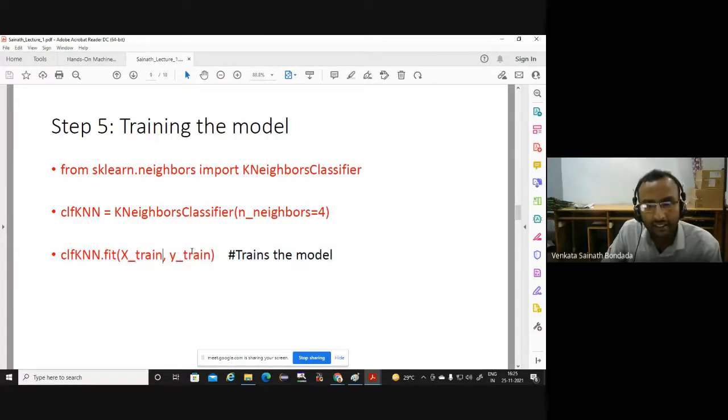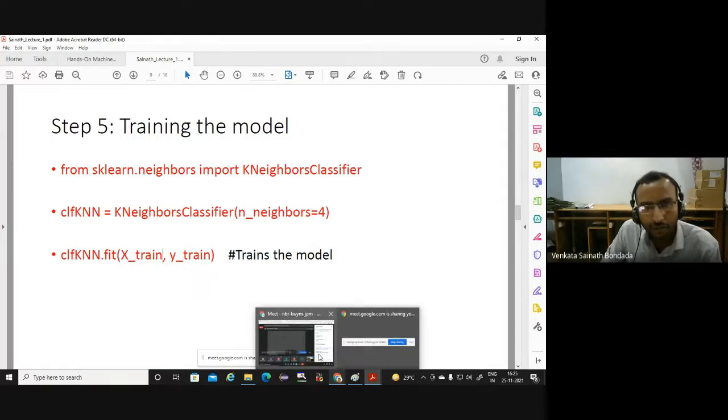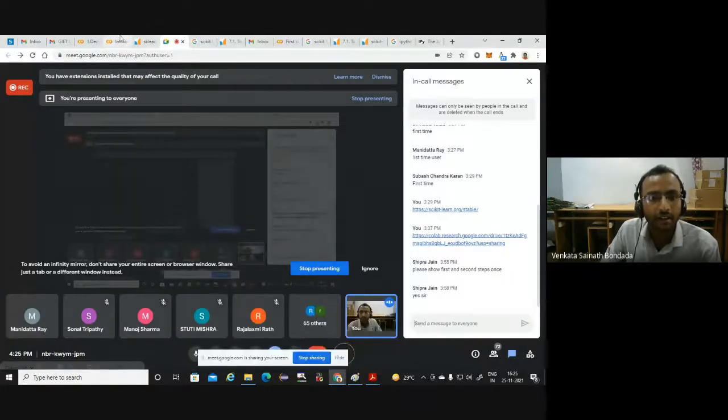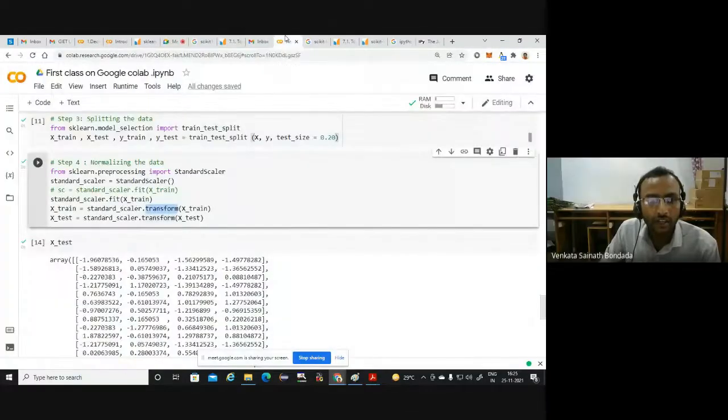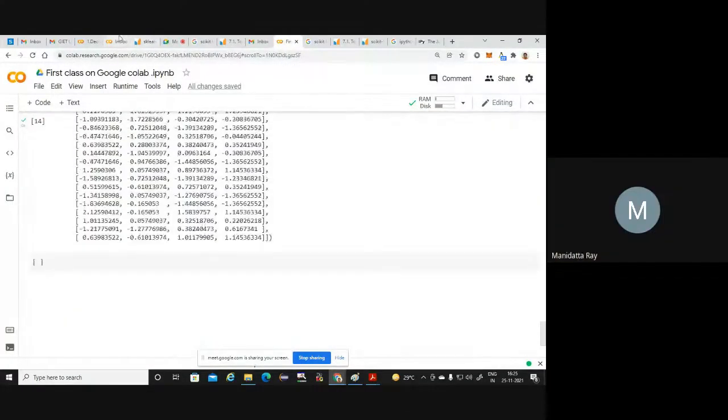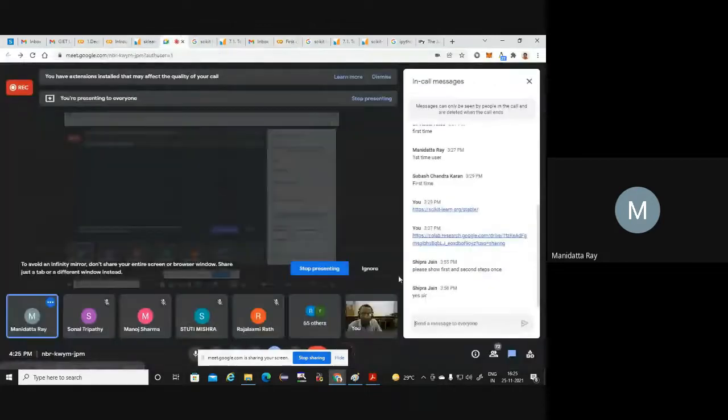Is it clear? All of you please execute it. Yes, sir, we are executing it. And if you can just copy the code. But sir, after giving the code for KNN classifier, I try to run it, but there is no output.